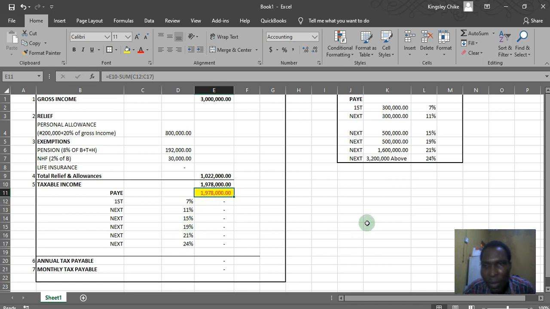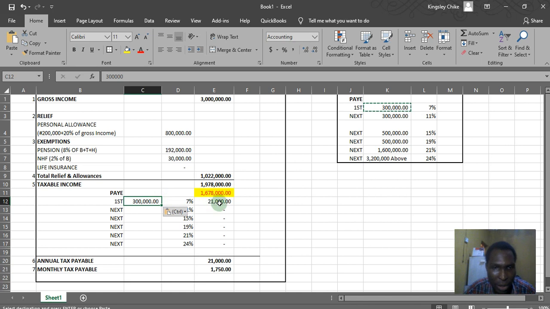So let's start. The tax table says first 300,000. So let's take this 300,000 here at 7%, which will give us this. Now as you can see, this one is what is remaining after we've applied the first 300,000. Next they say 300,000 again. We take this 300,000, then put it here at 11%. Next is 500,000. One question we ask ourselves at this point is, do we have up to 500,000 naira left? Yes, we have more than 500,000. So we take the 500,000, then put it here.